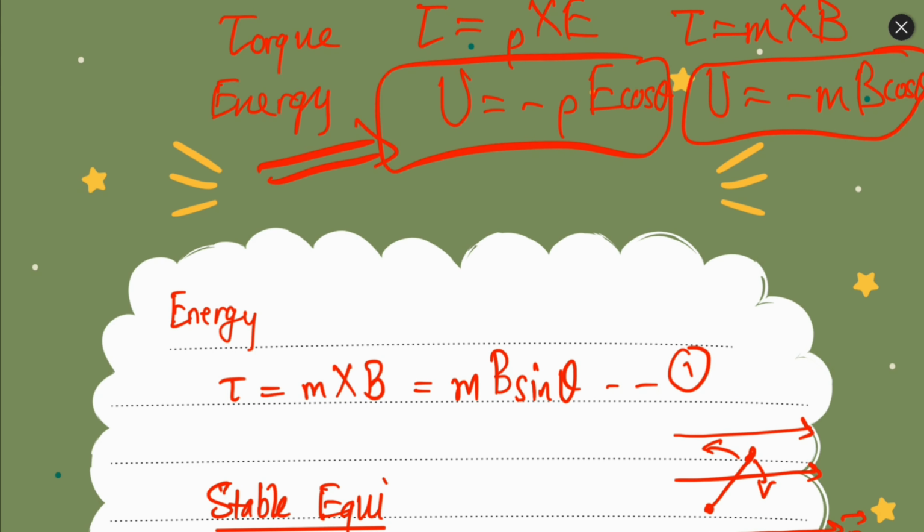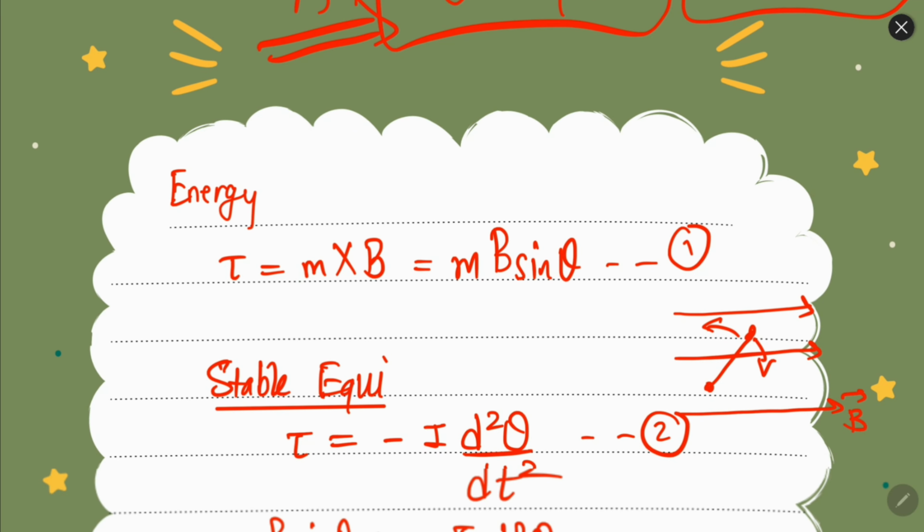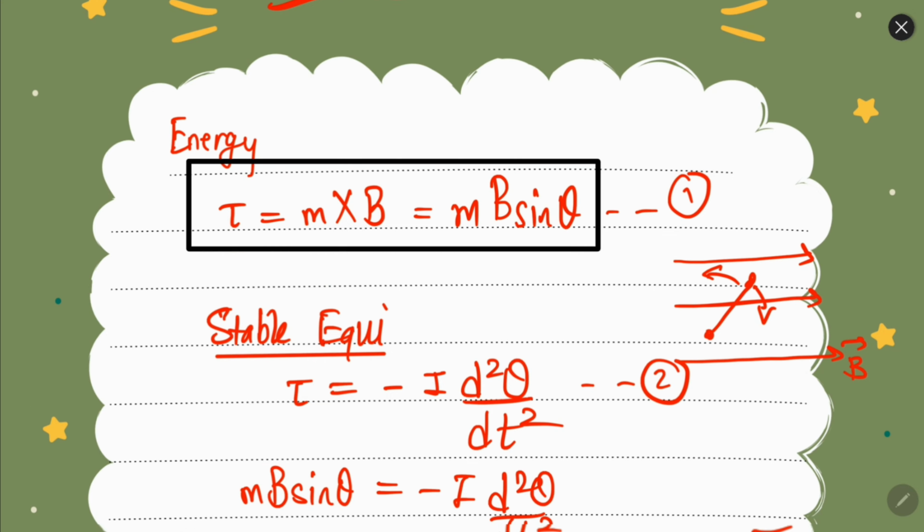The value of torque was obtained as P cross E, so similarly here it will be M cross B. Again, if you want, you can write it as capital M. Similarly, potential energy was given by minus P E cos theta, so potential energy here will be minus MB cos theta. And the torque is MB sin theta.